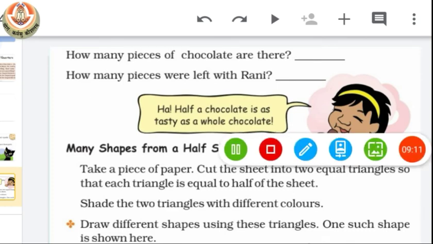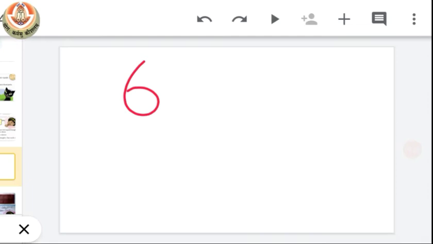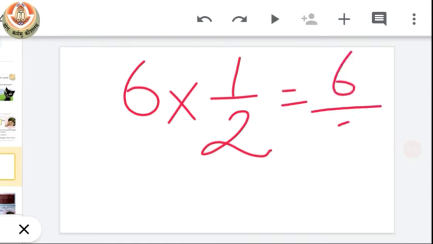So now we have to answer how many pieces of chocolate are there. So we know that there are 6 pieces of chocolate, and how many pieces were left with Rani? You can see here we have total 6 pieces, and out of them half Rani gave to Reena. So how much Rani had left? So that means 6 by 2. We have to divide 6 by 2, which is equal to 3.